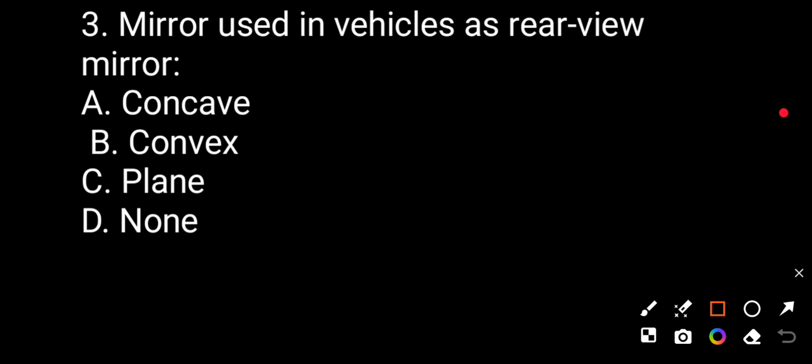Question number 3. The mirror used in a vehicle as a rear view mirror is: concave mirror, convex mirror, plane mirror, none of these. The correct answer is convex mirror. The mirror used in a vehicle as a rear view mirror is a convex mirror.